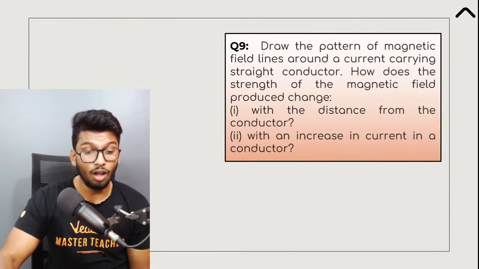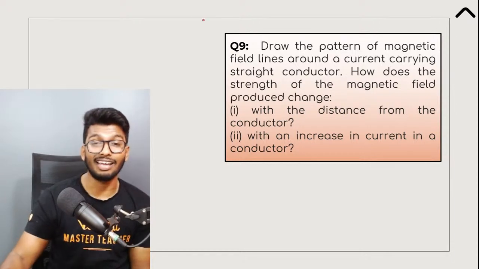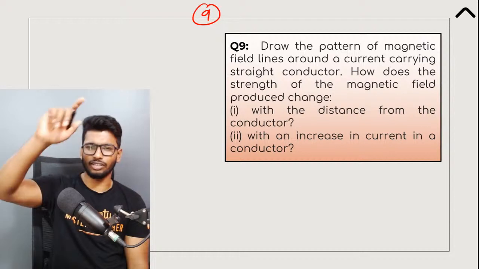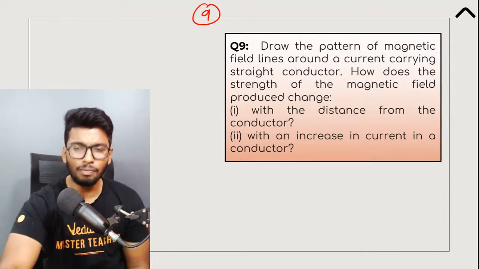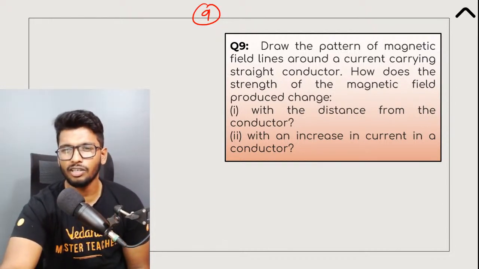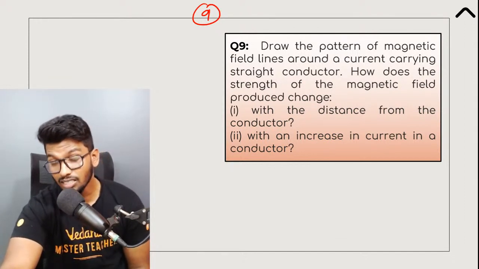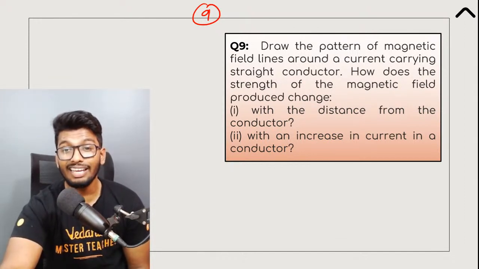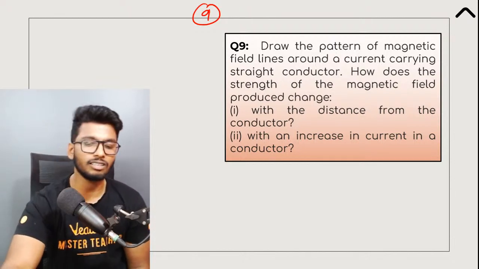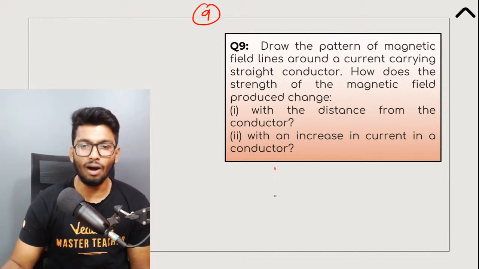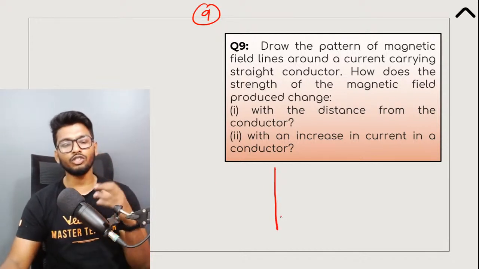Okay. Almost towards the end. 9th question, people. We are almost done. Here's one. Draw the pattern of magnetic field lines around a current carrying straight conductor, and how does the strength of the magnetic field produced change with the distance from the conductor and with an increase in current in the conductor? Let's go. First of all, what do the magnetic field lines look like around a straight current carrying conductor?